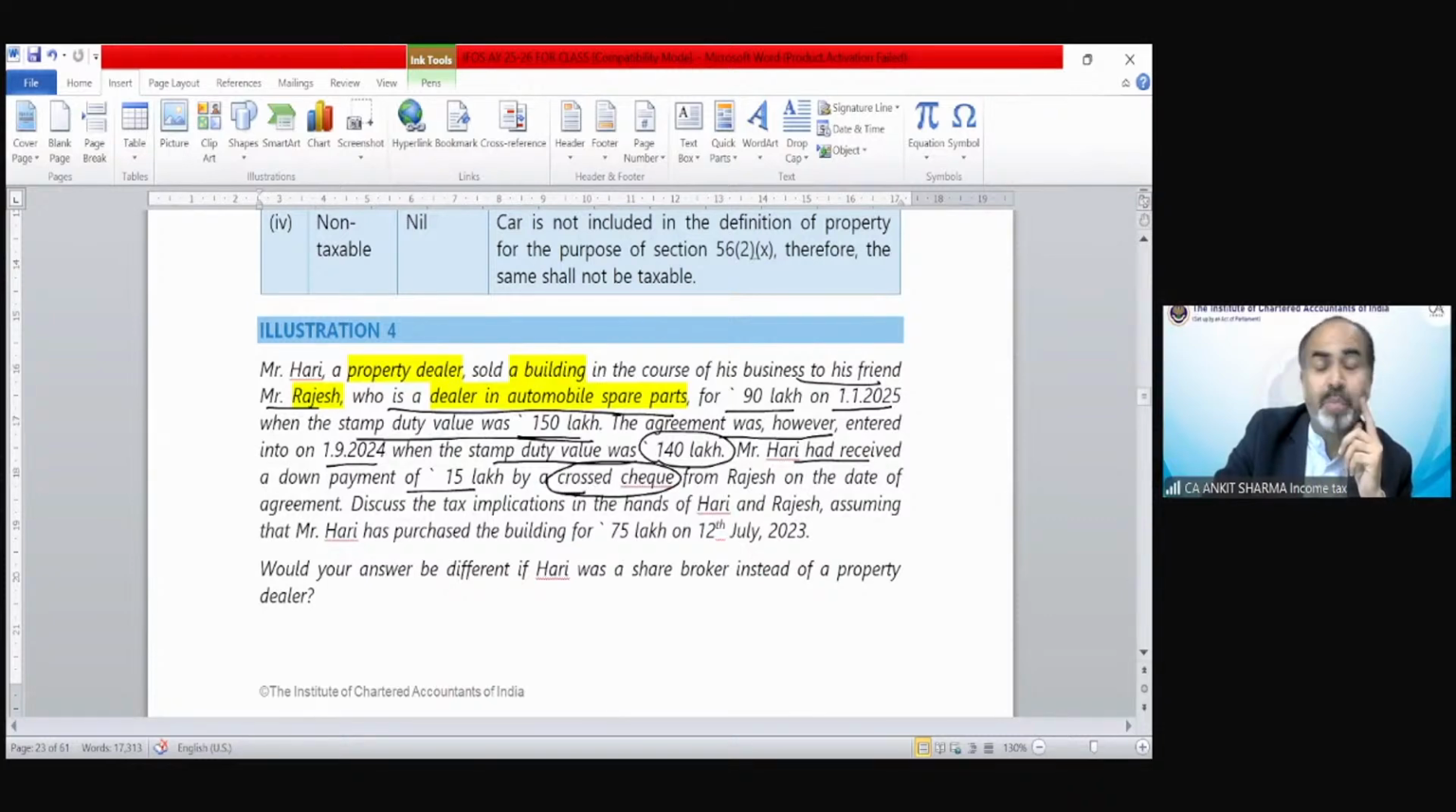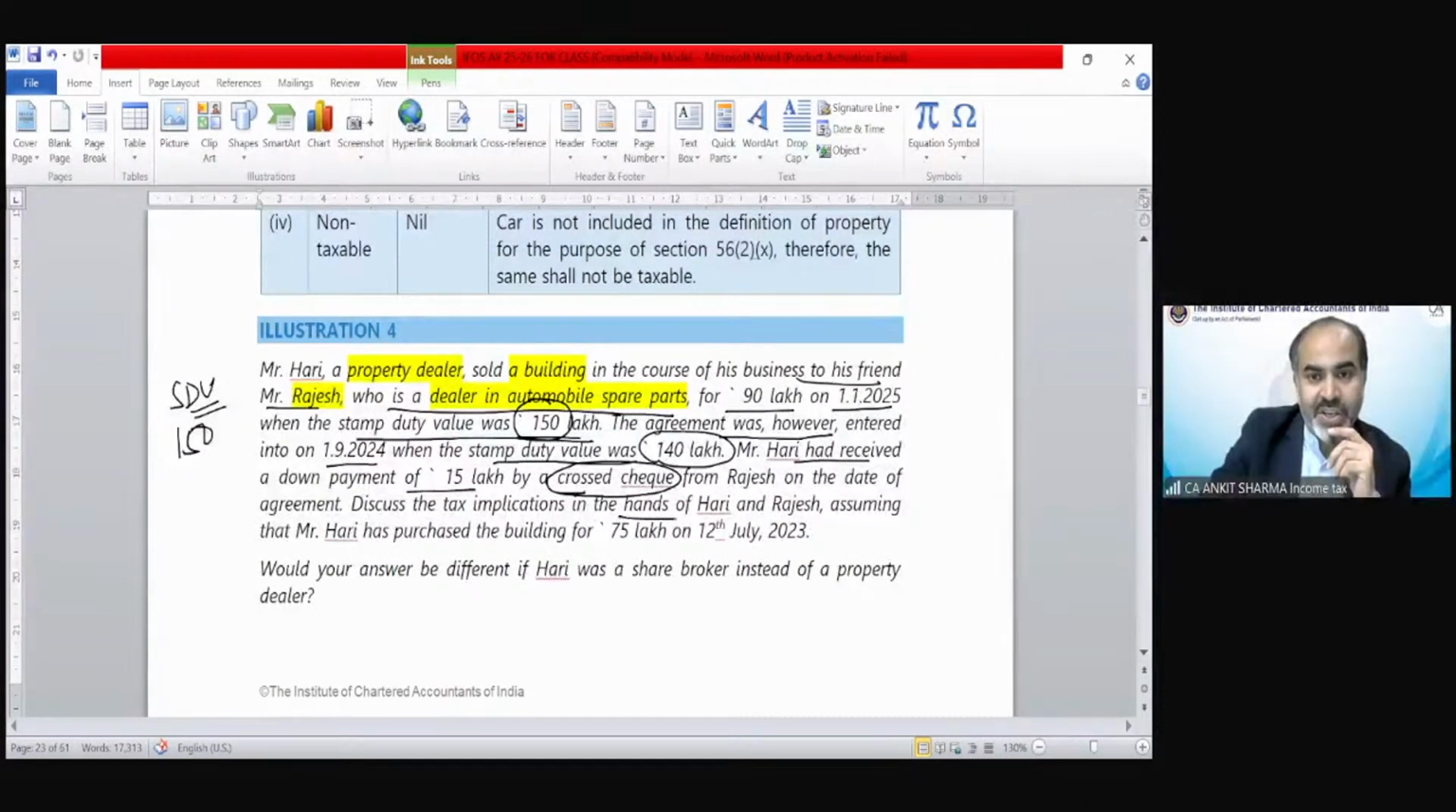That should be account payee cheque. The benefit of taking the stamp duty value on the date of agreement is available if that is an account payee cheque, RTGS, IMPS, etc. But this is not an account payee cheque, this is a cross cheque. So in this case, the stamp duty value on the date of agreement would not be taken, but the stamp duty value at the time of registration would be taken.